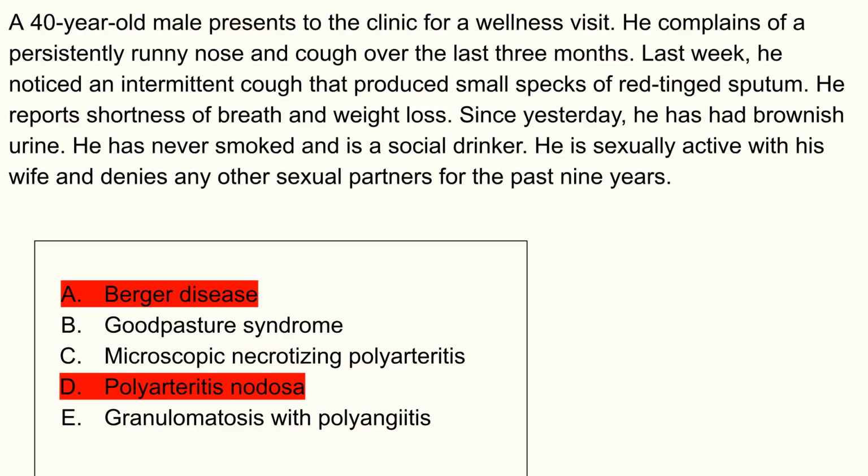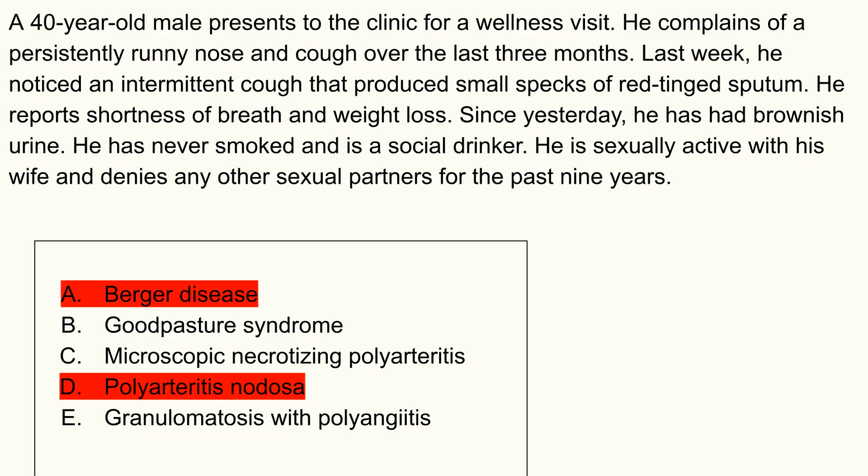Let's jump to choice D, polyarteritis nodosa. Wrong answer. Very easy to eliminate. Why? In PAN, lungs are spared. Our patient has hemoptysis. Secondly, this is generally an easy one. The stem needs to mention hepatitis B, or they can tell you he's promiscuous or an IV drug abuser and expect you to infer that hepatitis B infection could be from this lifestyle. Our question goes out of its way to mention long-standing monogamous relationship.